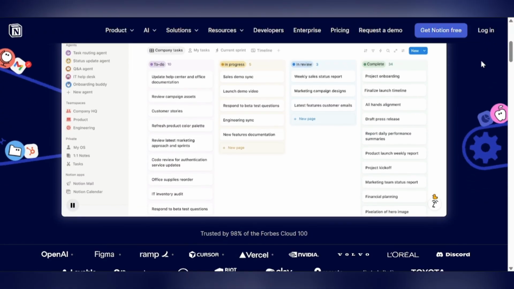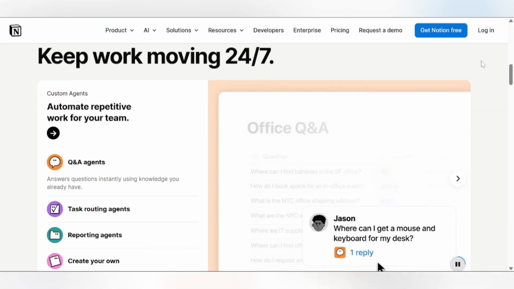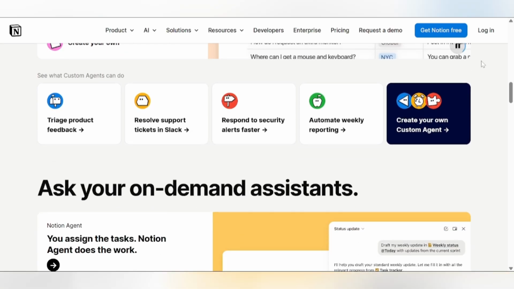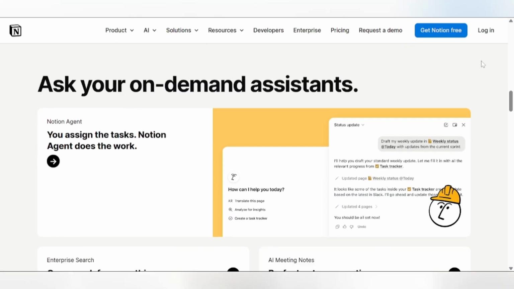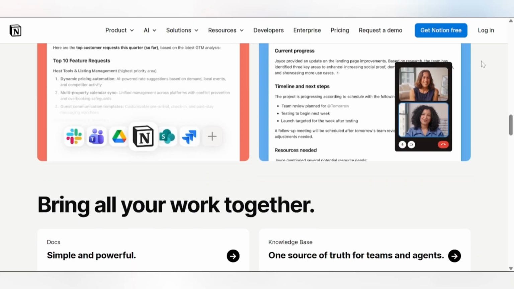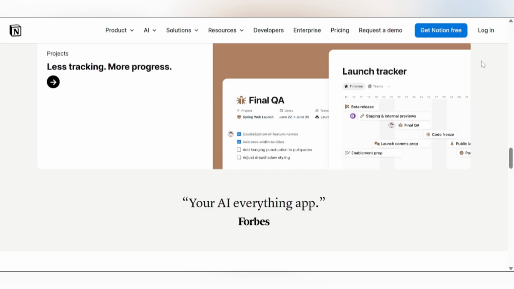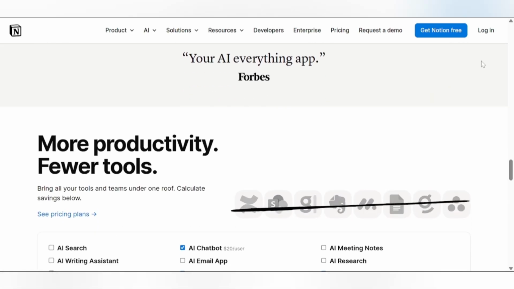Obsidian saves all notes as plain Markdown files on the user's local device. There are no cloud servers by default. The tool is built around bidirectional linking, creating a network of connected notes. It offers over 1,500 community plugins and full data ownership, but has the steepest learning curve.